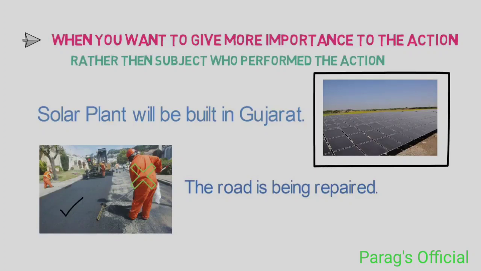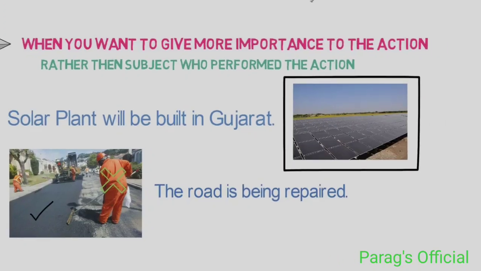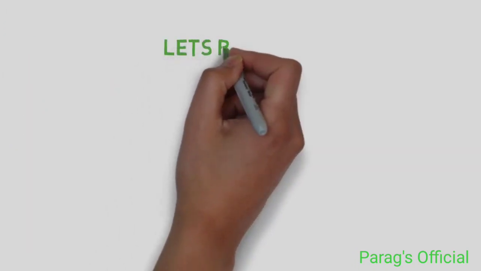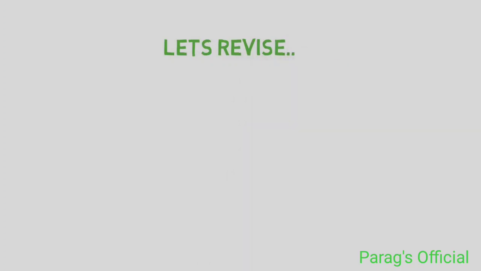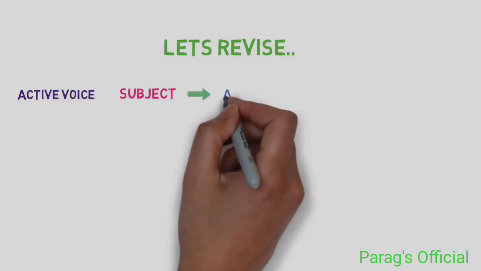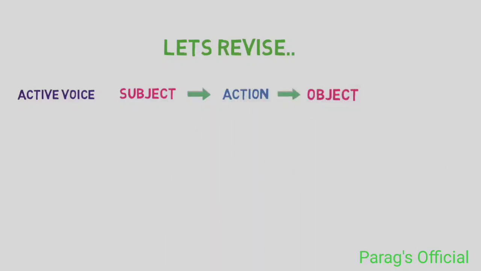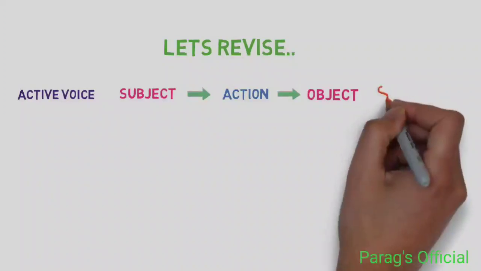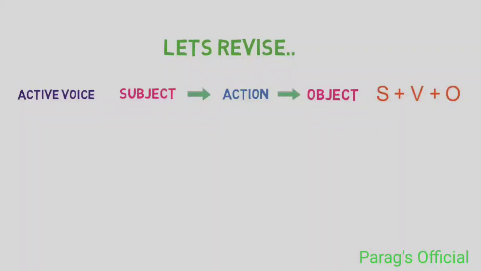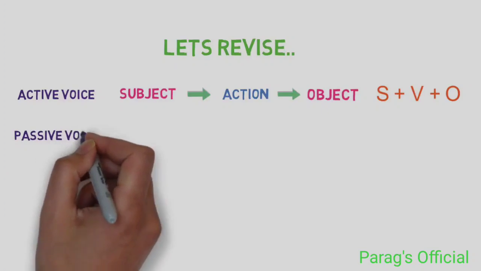That's all in this video about active voice and passive voice. Now let's quickly revise what we have learned in this video. Firstly, we discussed what active voice is. Here the subject performs the action and the object receives the action. The general sentence structure of it is subject plus verb plus object. Then we discussed passive voice.